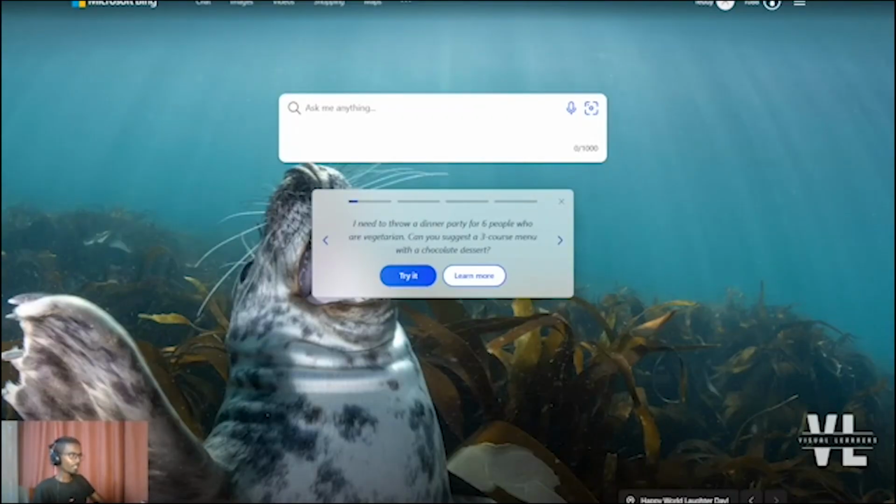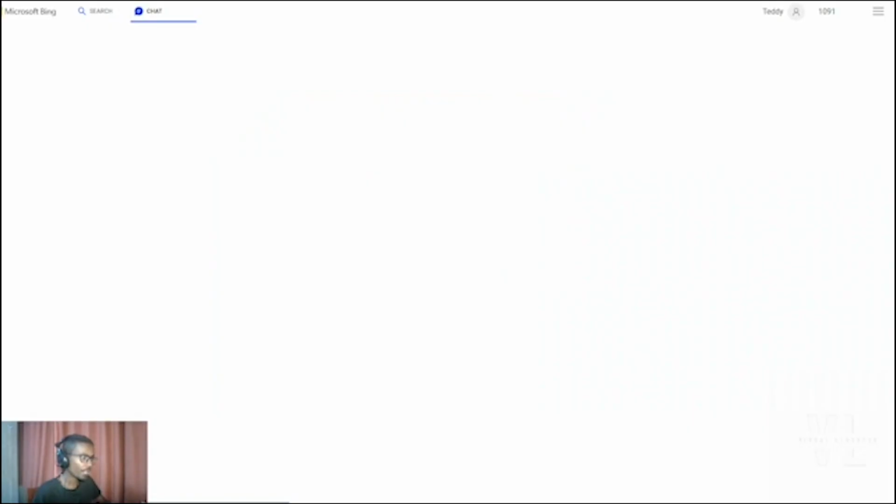Hello and welcome back. Generative AI has been taking the internet by storm recently, and one of the things that we can do with generative AI is to use Bing's chat to generate prompts that we can use for image generation. So the first thing that we can do is to be creative and come up with good prompts that we could use to generate images using Bing Chat.